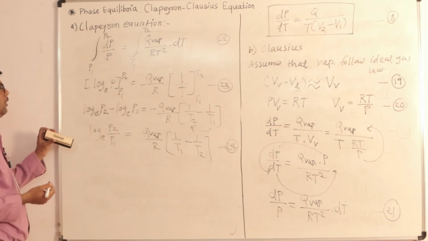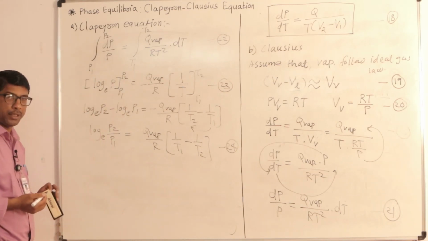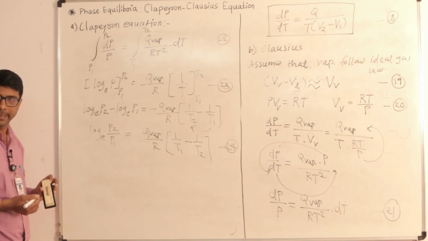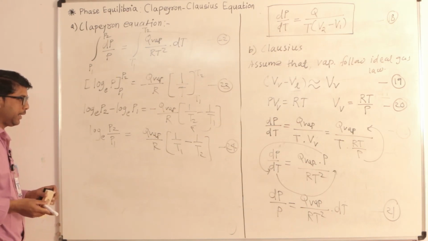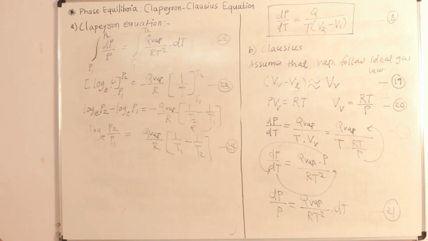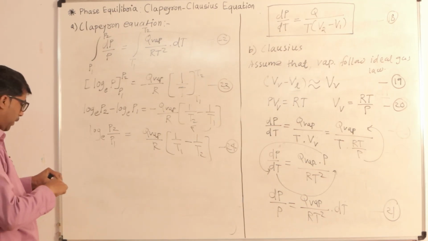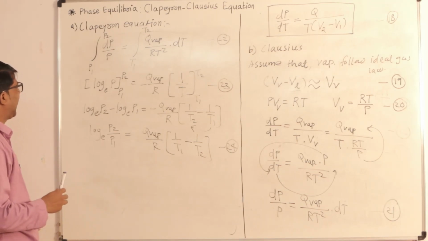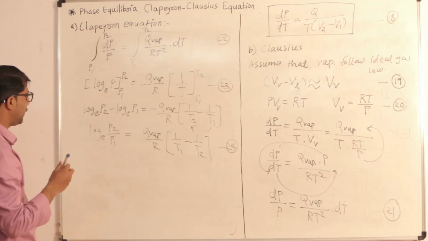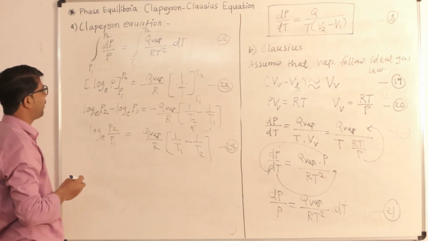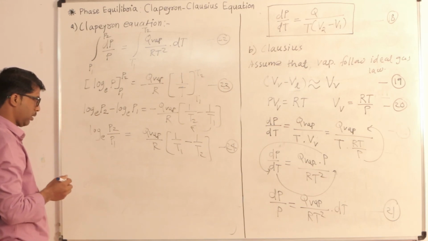So this is the equation, let's say it is equation number 24. Okay, so this is the Clapeyron-Clausius equation in the form of log base e. It is also called the integrated equation of Clapeyron-Clausius or integrated form of the Clapeyron-Clausius equation.